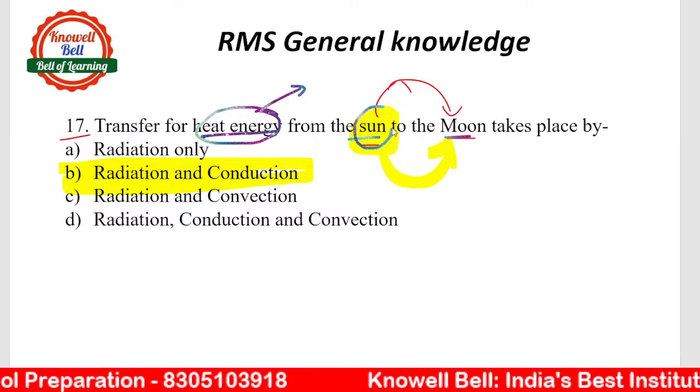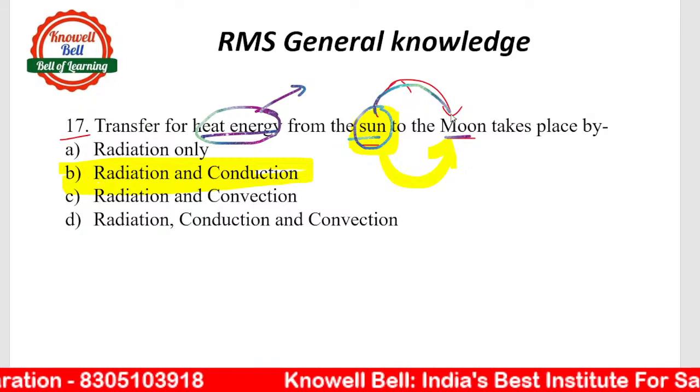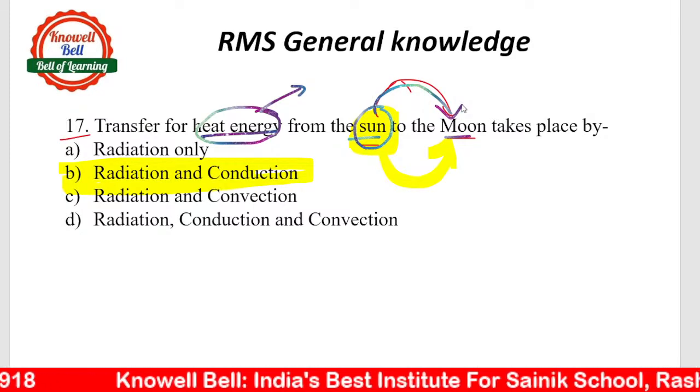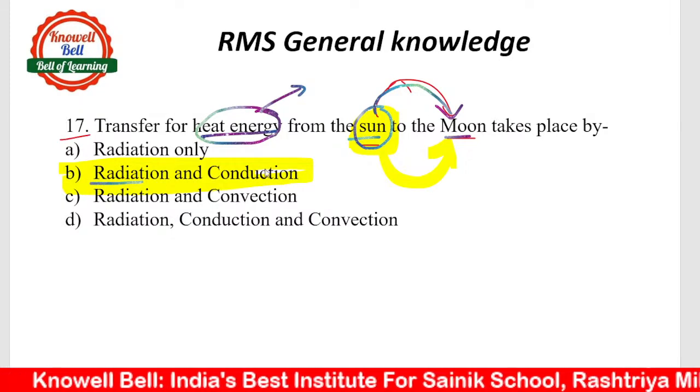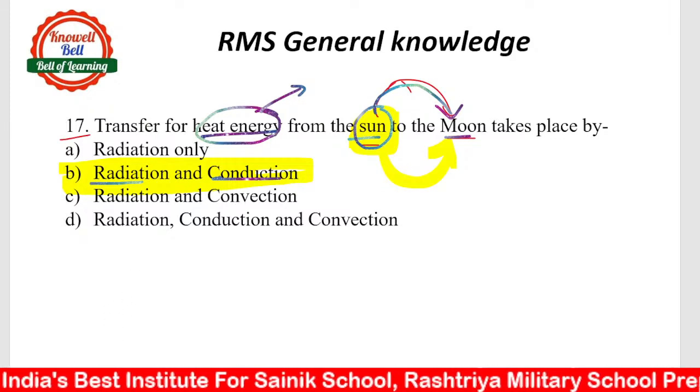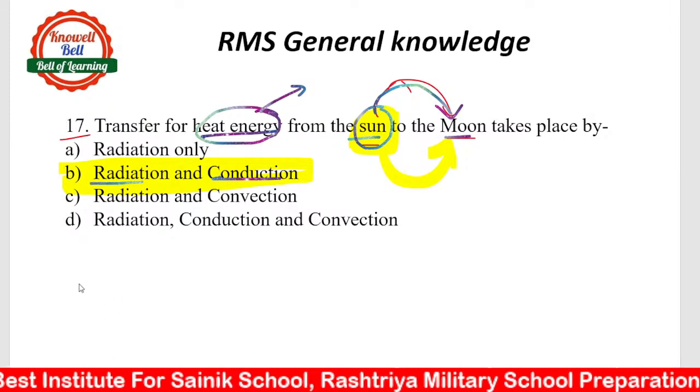So how does the heat energy from the sun transfer to the moon? This we have to tell. That is through the method of conduction and radiation. Now what is conduction? If we look, conduction is a process.